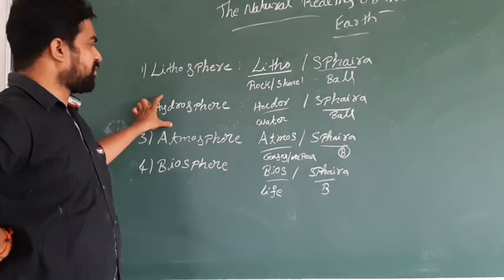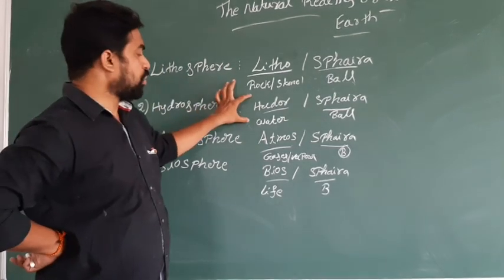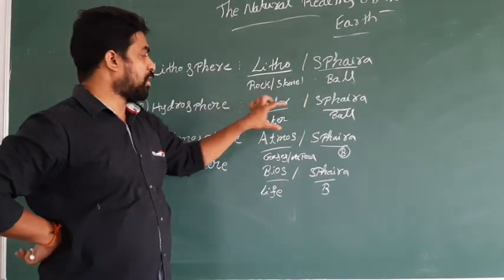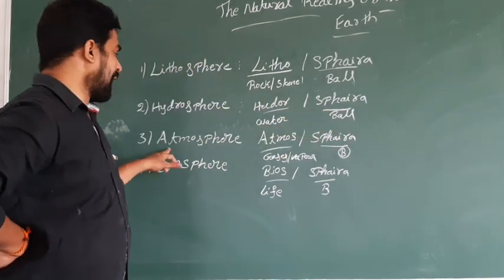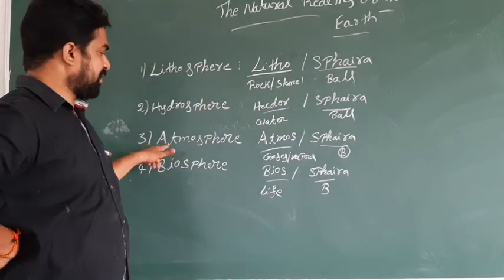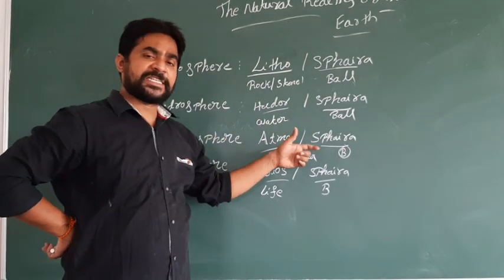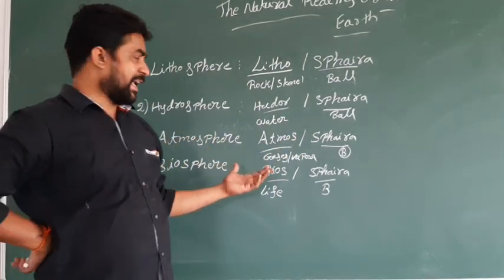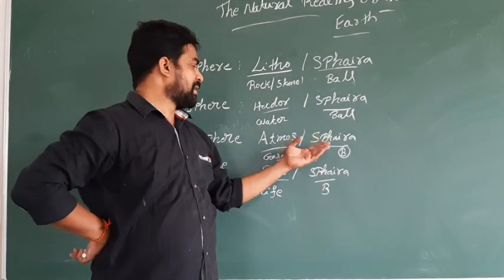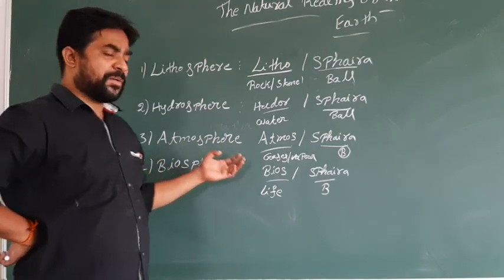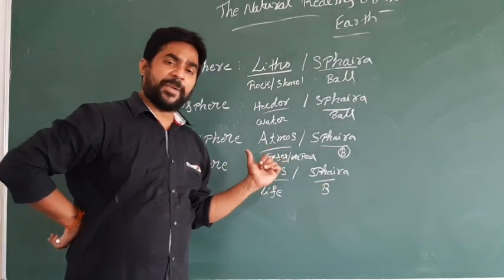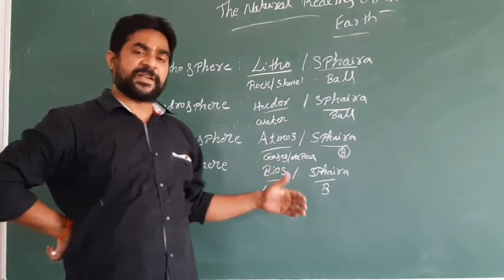Hydrosphere is from hudar and spira. Hudar means water and spira means ball. Atmosphere is from atmos and spira. Atmos means gases or vapor, spira means ball. Biosphere is from bios and spira. Bios means life and spira means ball.